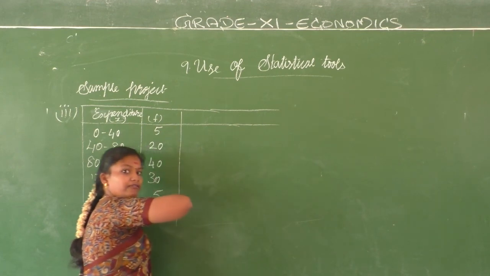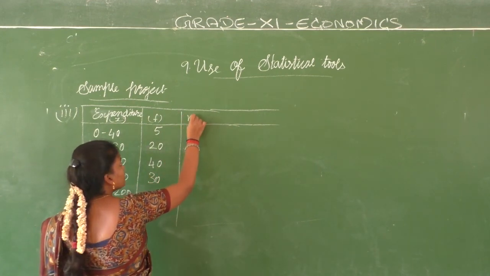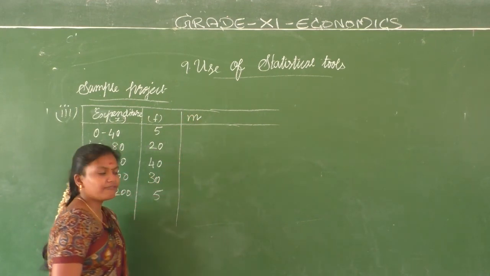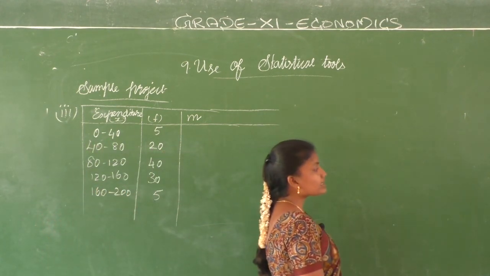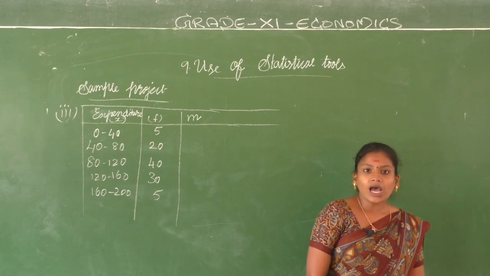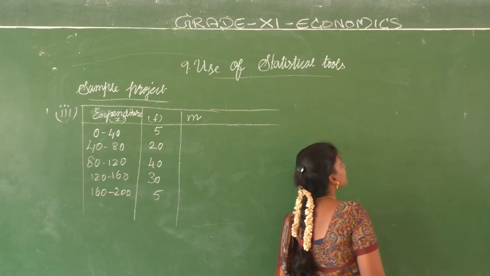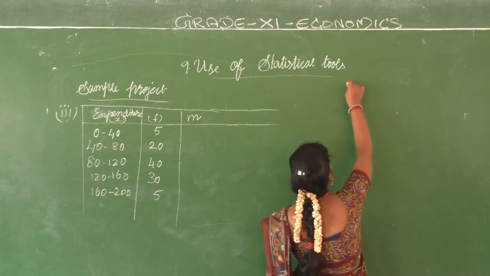M. Enna venum? You need to have your mid value. First let us recall what formulas we can use. X bar கண்டுபிடிக்கிறதுக்கு நமக்கு இருக்கிற formulas என்னென்ன?